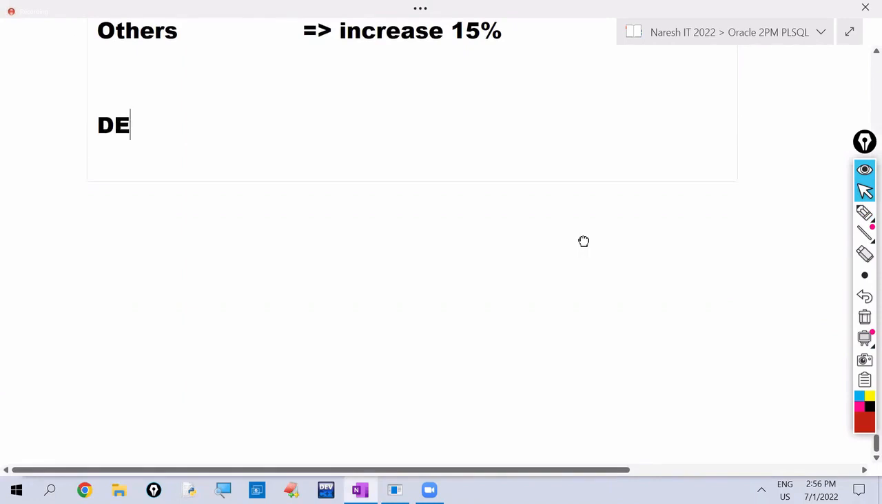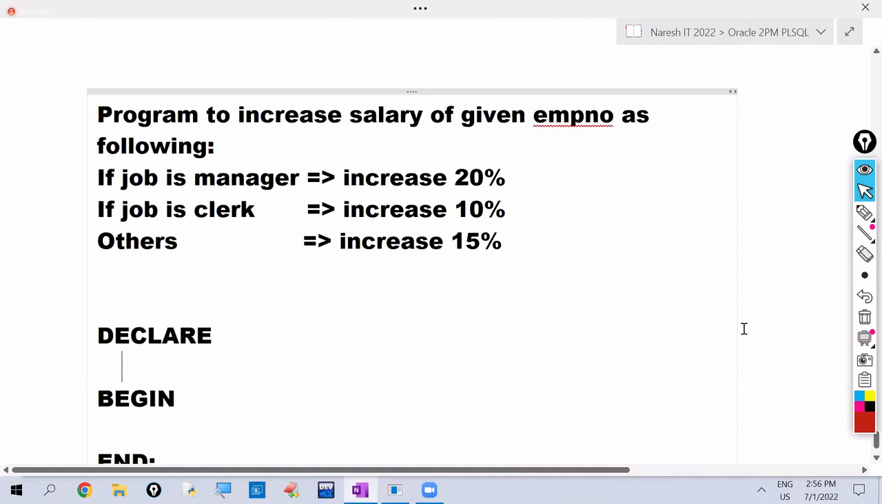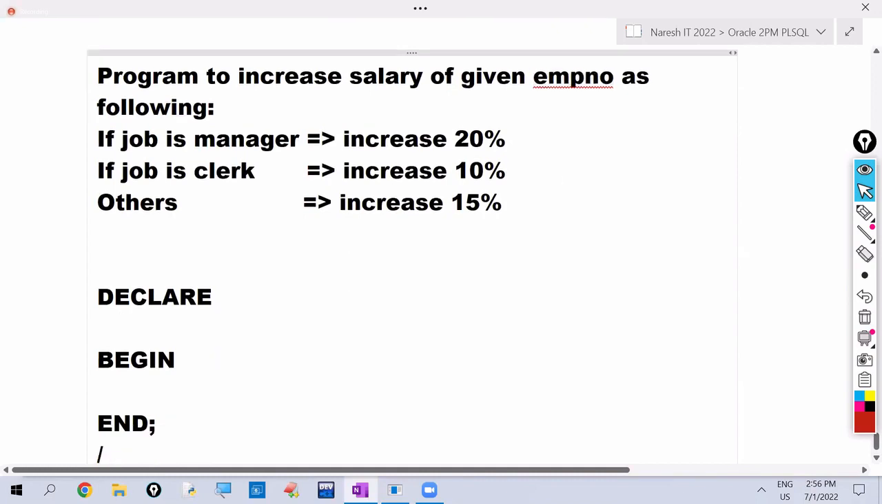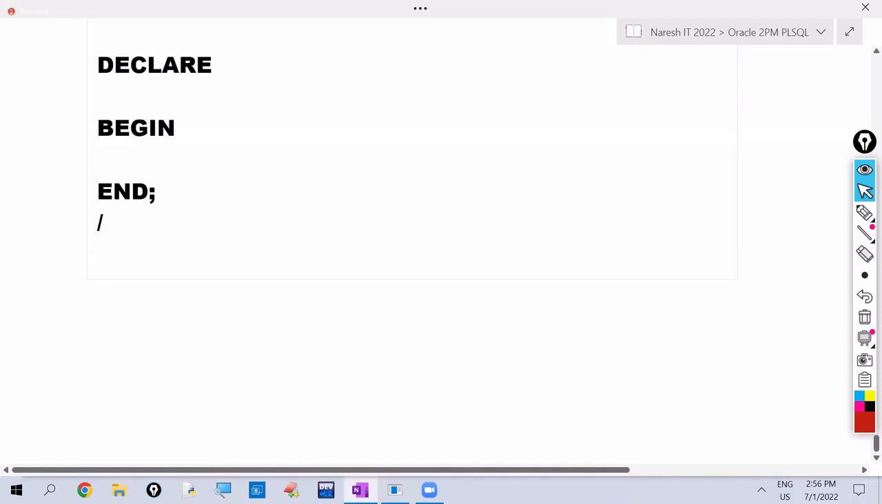What do we have to write? Declare, begin, end. Okay, try to write this program. First, we have to read the employee number. To hold the employee number, we are taking one variable, v_employee_number. Declare that as the EMP table's employee number type. So we write v_employee_number EMP.employee_number%type.